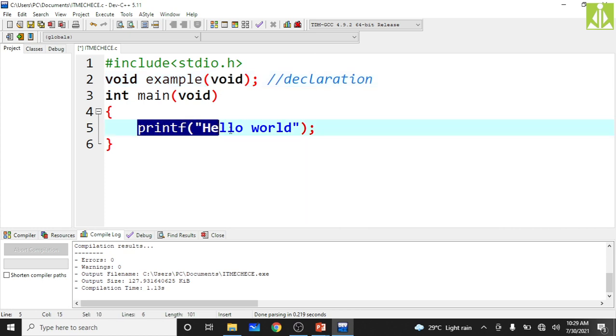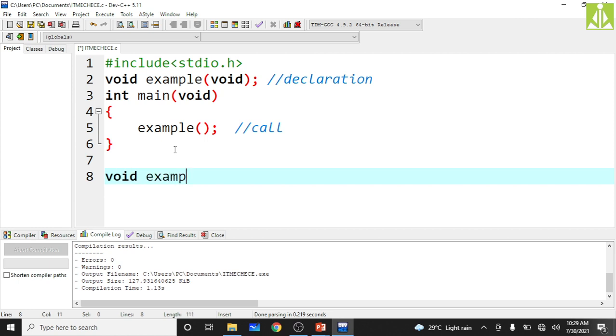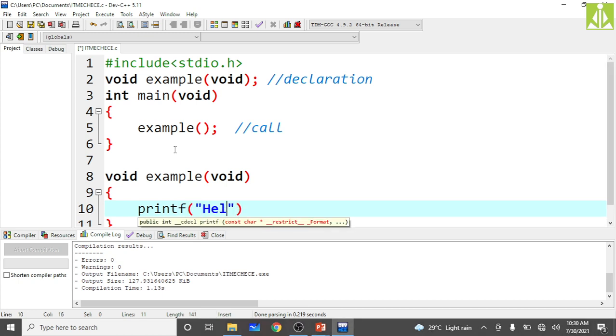Okay, then the function call. How are we doing it? Simply give the function name, and if it is having parameters, you have to put those parameters over here. As it is not having any parameters, I'm not giving any input over there. So this is the function call. Next, what is missing? The definition is missing. So void, function name, that is example, and parameters, that is also void. So here you give that message. My function is not taking any input and it is not returning any output. Rather, it is simply printing a message hello world on the output screen.